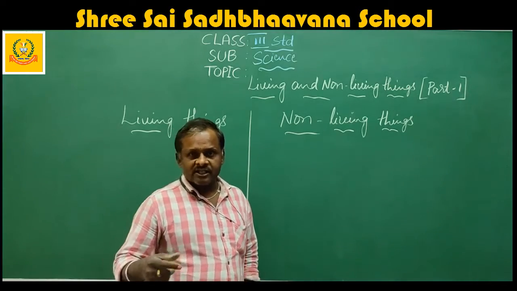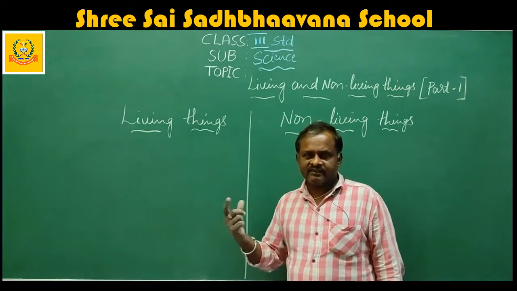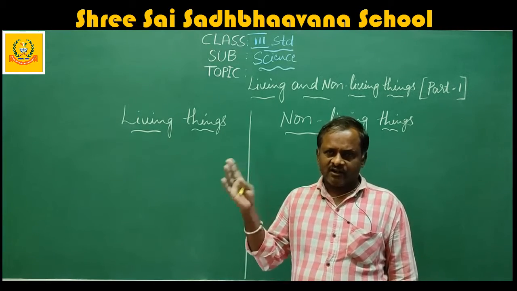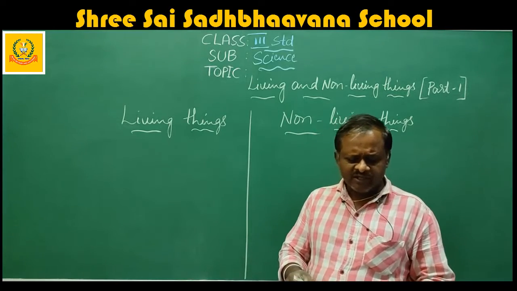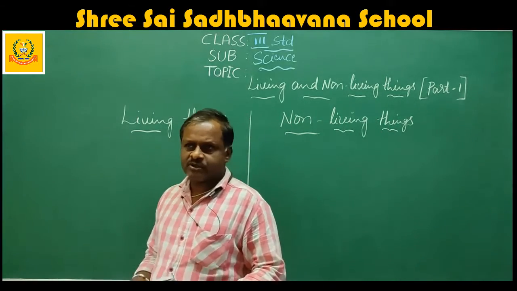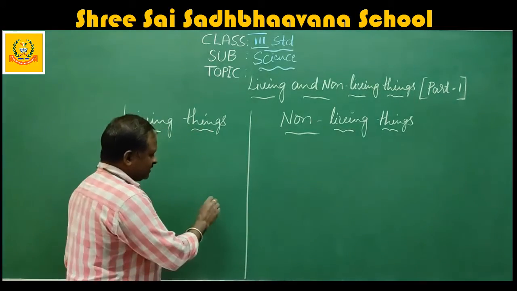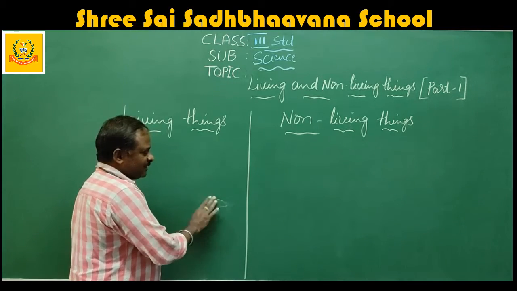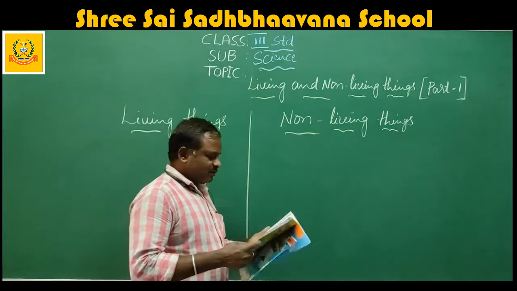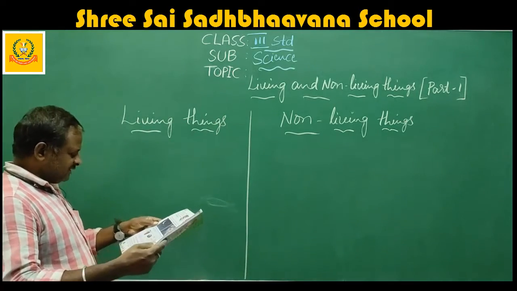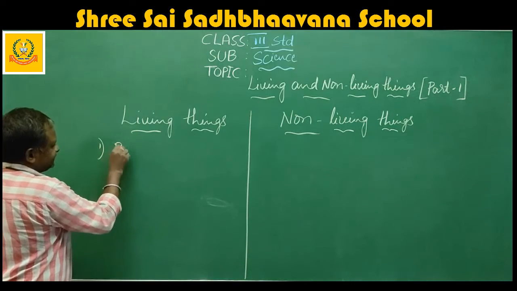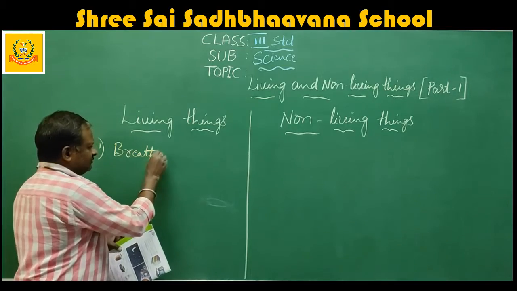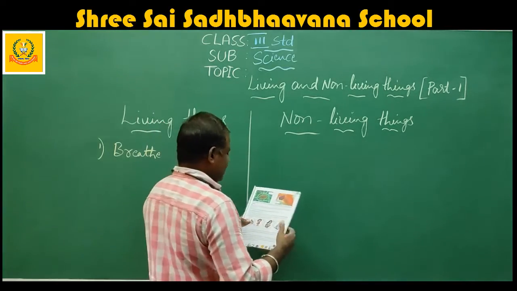Okay, plants use this carbon dioxide while breathing. They take in carbon dioxide for the preparation of food and breathe out oxygen. Okay. They breathe out oxygen through the stomata. Under the leaf, there is an opening. They use these stomata for the purpose of breathing. So, what is the first feature of living and non-living things? Living things breathe. Okay, non-living things cannot breathe.